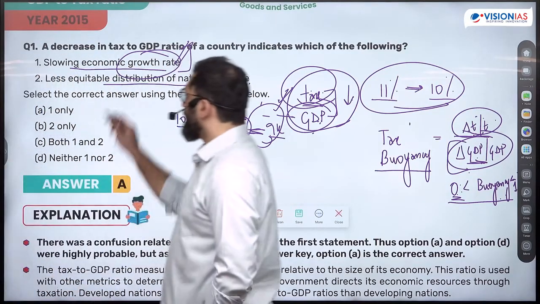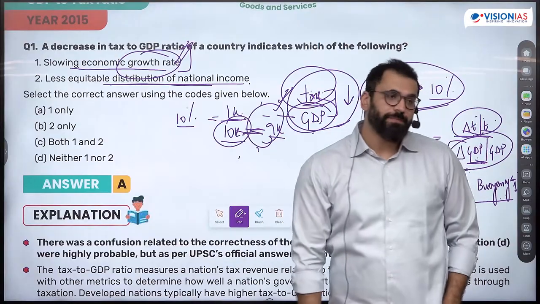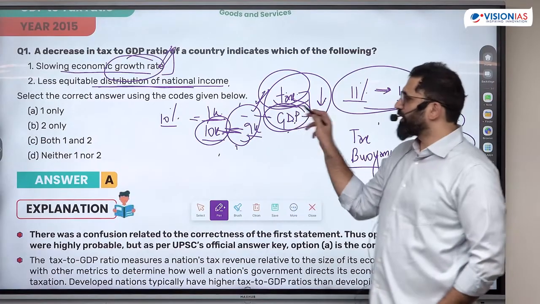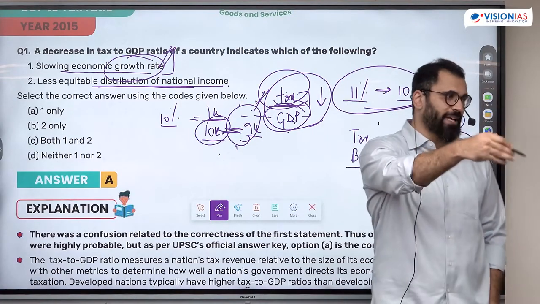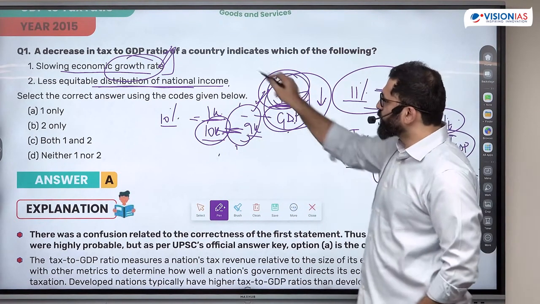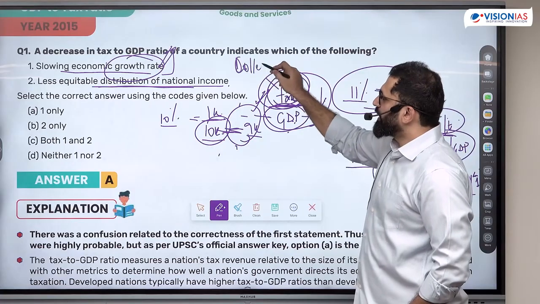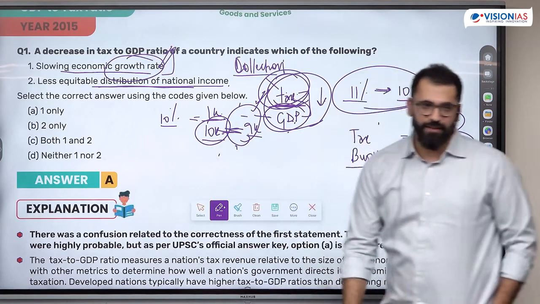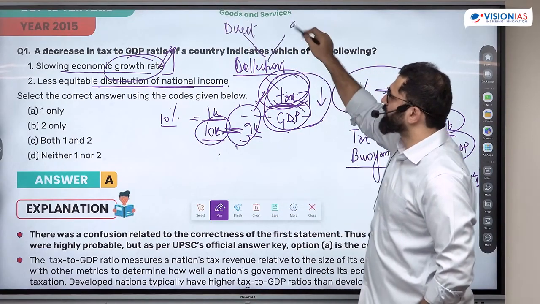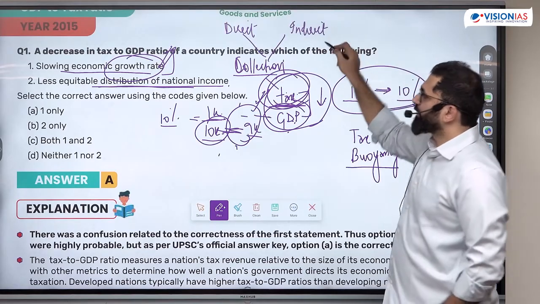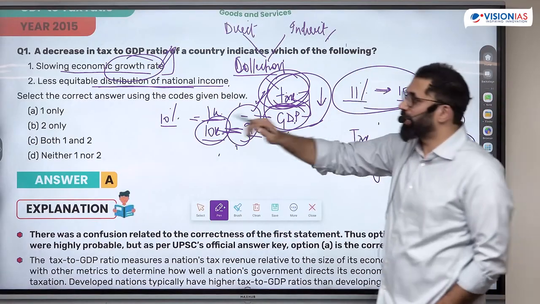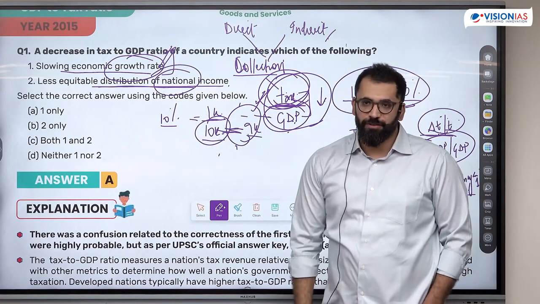Now, the second statement says less equitable distribution of national income. Whatever we are estimating, tax to GDP or any information on tax, do we know who is paying those taxes? Do we have the distribution part of the tax? That means any data on collection of tax is not indicating how much tax was collected from direct sources and how much from indirect sources. So I don't have any idea about what was direct, what was indirect. So I can't comment on equitable or not equitable distribution of income.